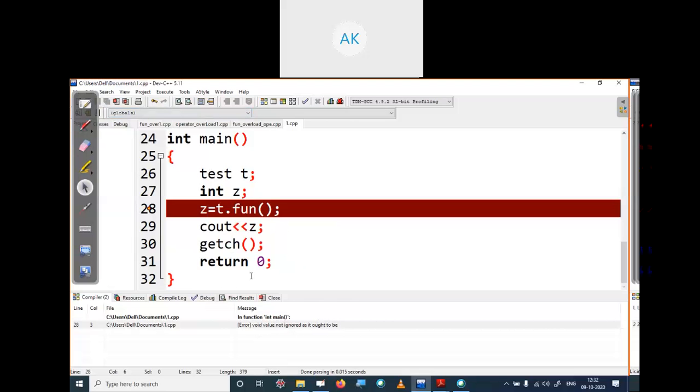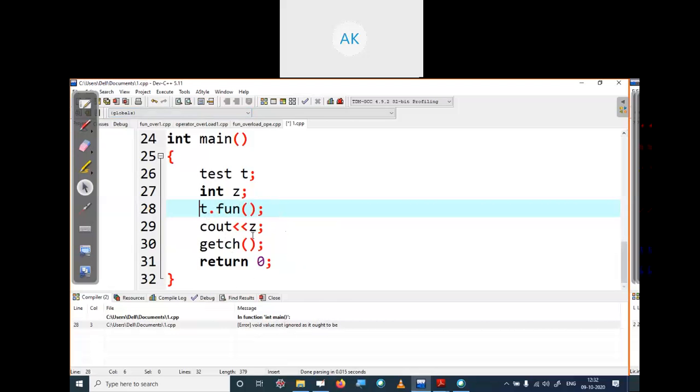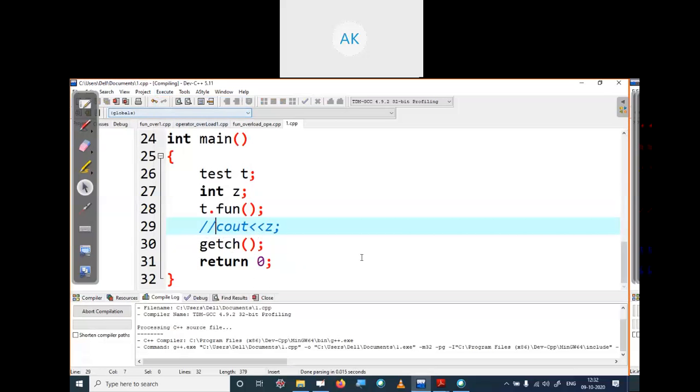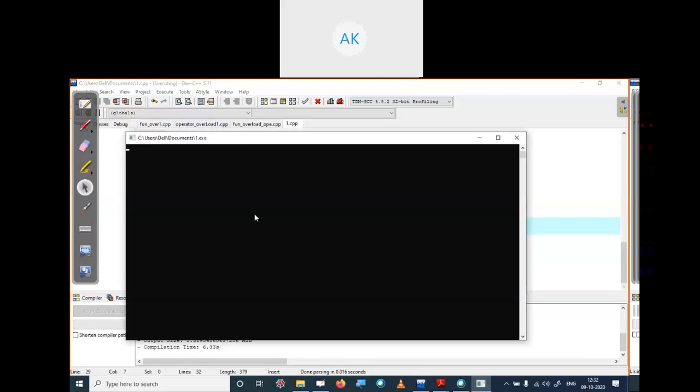Okay. Let's execute. It prints that nothing is passed, because you have not passed any inputs.